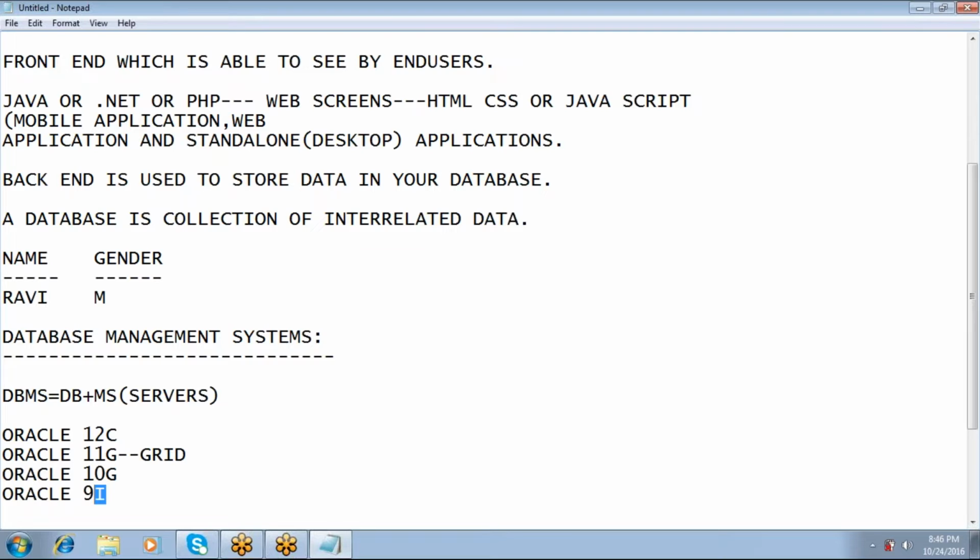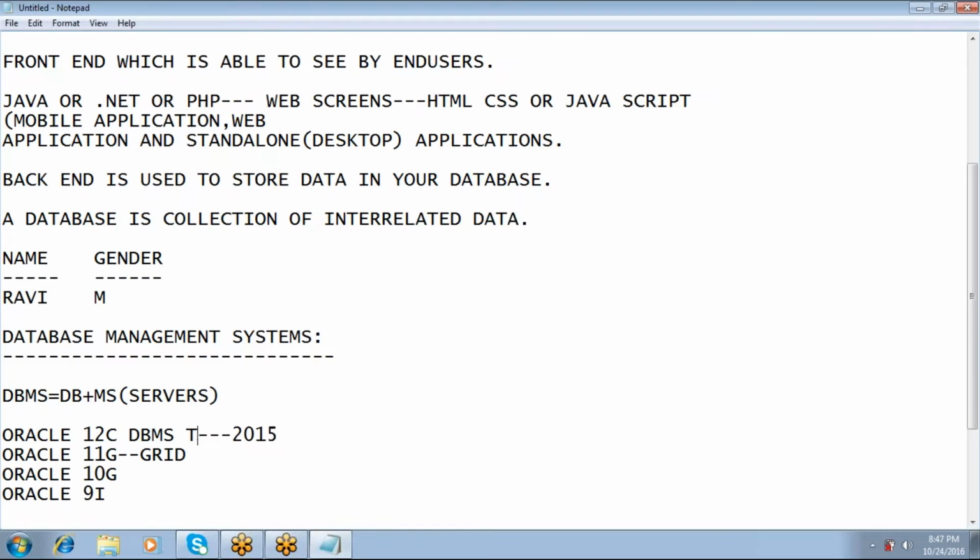Oracle 9i was released in 2000, 10G was released in 2003, and 11G was released around 2008. Oracle 12C was released in 2015, sorry, 2015. So Oracle 12C is the latest version. I can say that Oracle 12C is a DBMS technology.